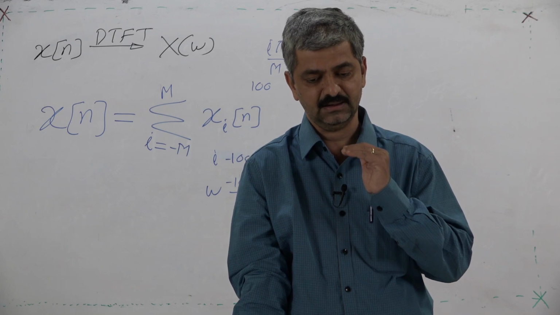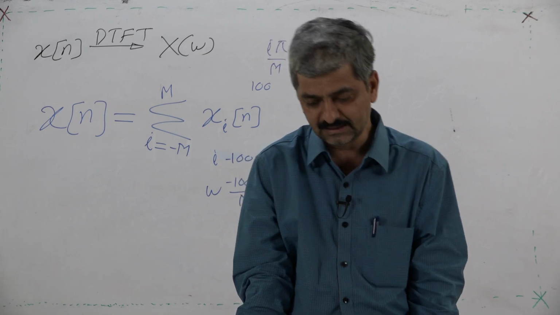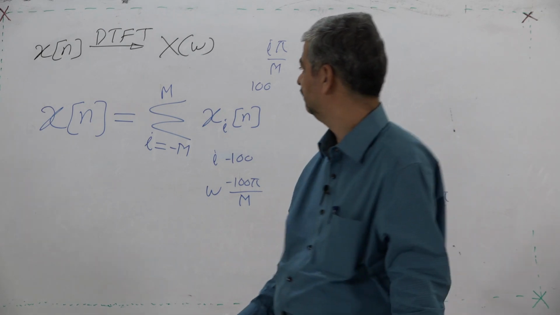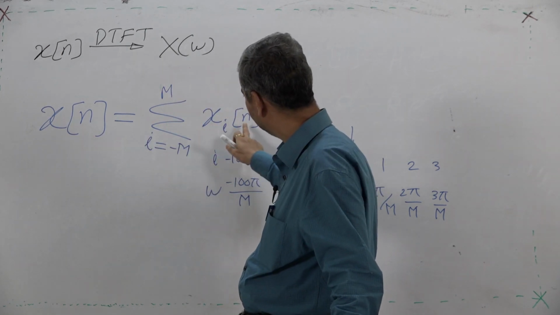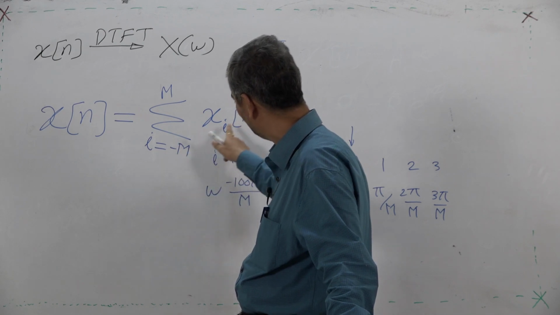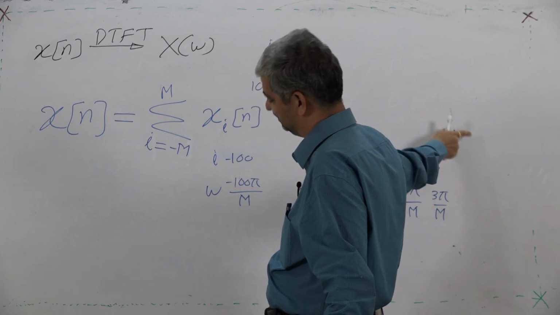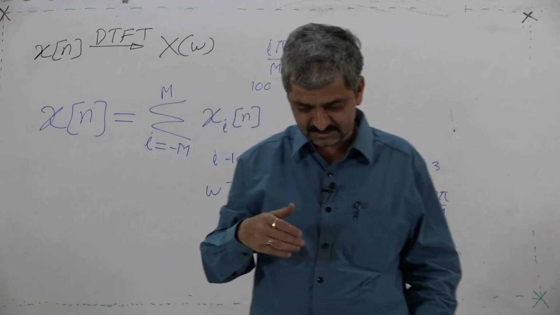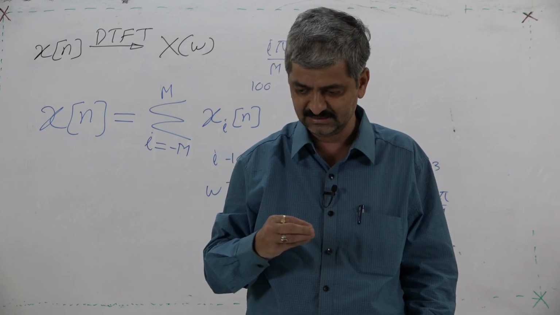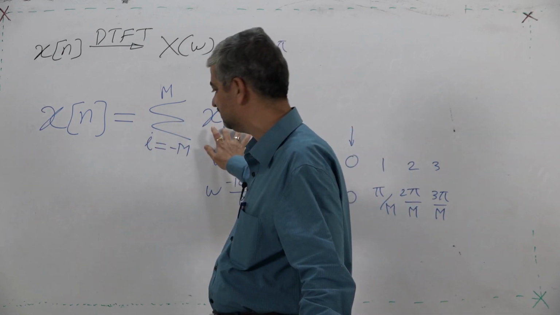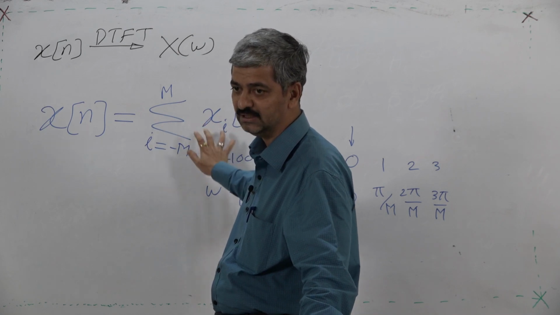At n equal to 0, what is going to happen? x_0 will be x_{-100,0} plus x_{-99,0} plus x_{0,0} plus x_{1,0} up to x_{100,0}. Similarly x_1, x_2, but these subcomponents are rotating points.